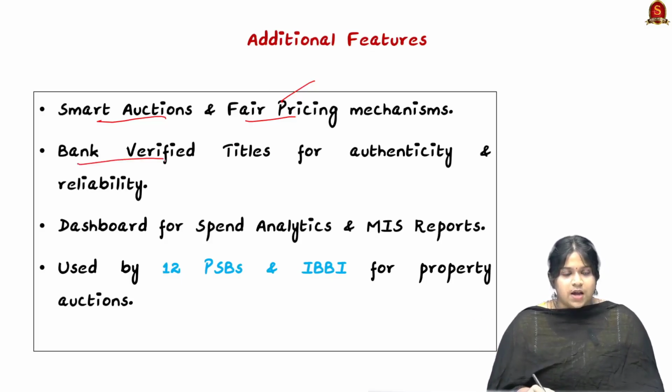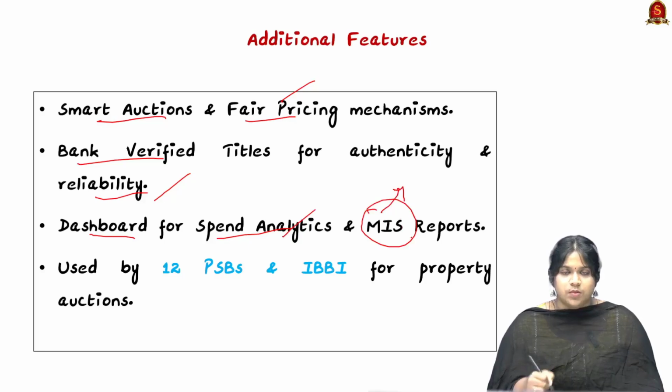Here the banks have verified titles for their authenticity and reliability, and the website also has a dashboard to know the speed analytics and also the management information system reports. These reports are given by organizations, banks and lending authorities to provide overall analytics and information about their system.